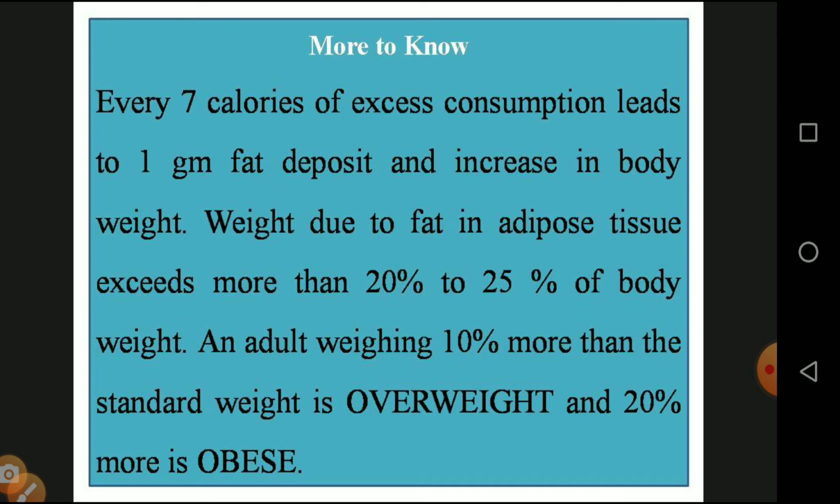So if you are 10 percent above the body weight, for example, if the normal weight is 60 kg and we are having 66, it is overweight. Then if we are having 72 or 78, that is called obese, which is 20 percent more.